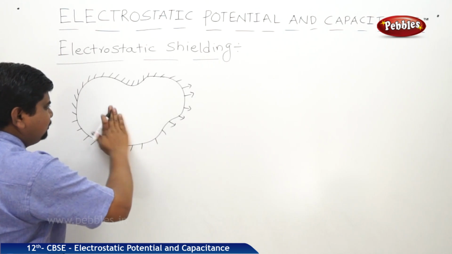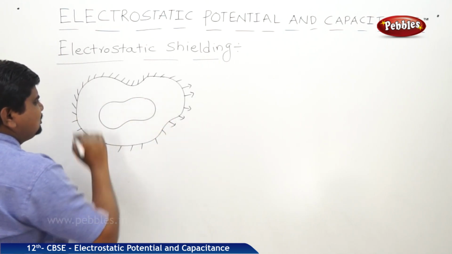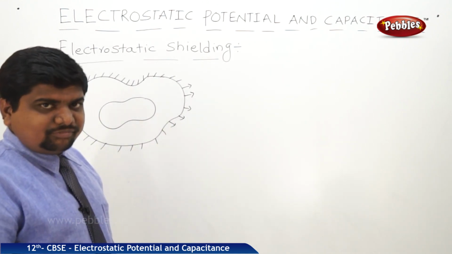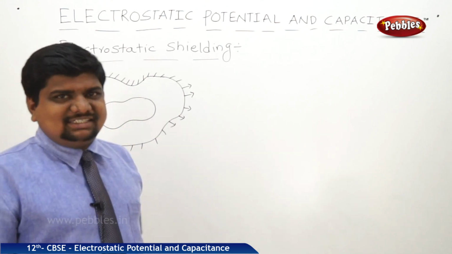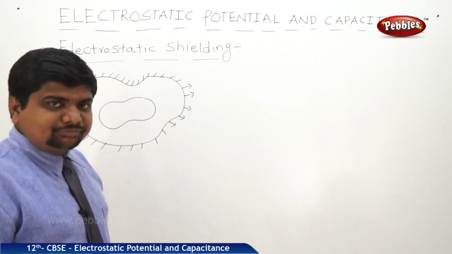Now I am removing this charge and one cavity is placed inside this electrostatic conductor. Cavity means it's a scarcity, maybe a hole, which is a deformed part inside the conductor.